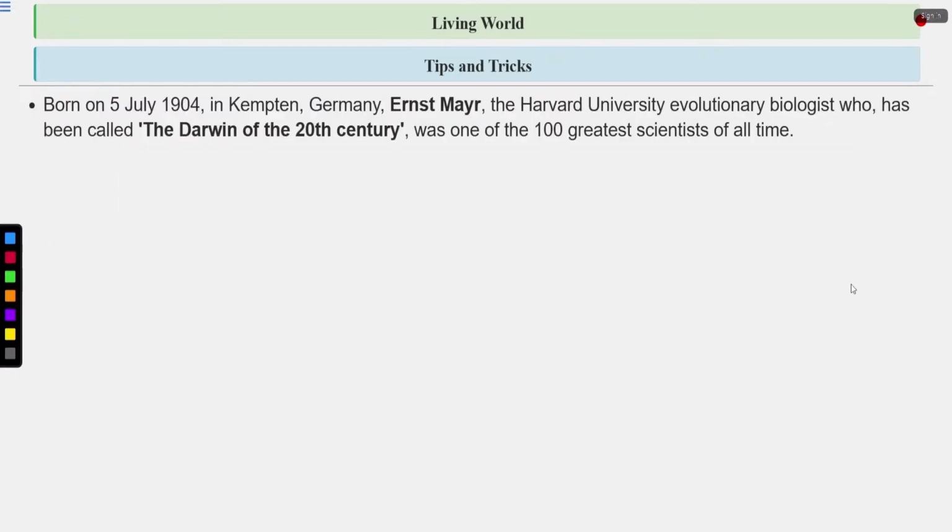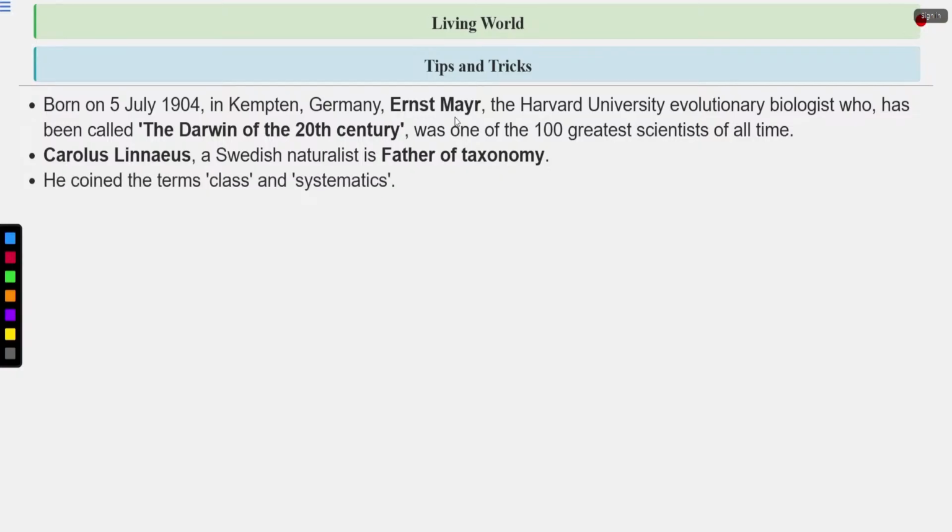Let's talk about some tips and tricks. Born on 5th July 1904 in Kempten, Germany, Ernst Mayr, the Harvard University evolutionary biologist who has been called the Darwin of the 20th century, was one of the 100 greatest scientists of all time. Ernst Mayr gave the definition of the species. Then Carolus Linnaeus, a Swedish naturalist, is the father of taxonomy. He also gave the binomial nomenclature. He coined the terms class and systematics.